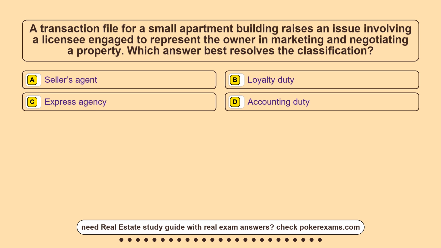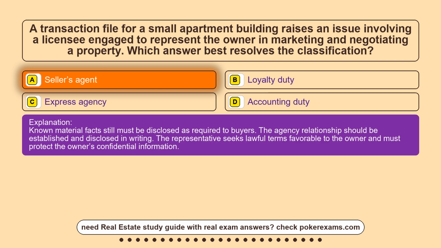Question 23. A transaction file for a small apartment building raises an issue involving a licensee engaged to represent the owner in marketing and negotiating a property. Which answer best resolves the classification? Option A, seller's agent. Option B, loyalty duty. Option C, express agency. Option D, accounting duty. The correct answer is option A, seller's agent.